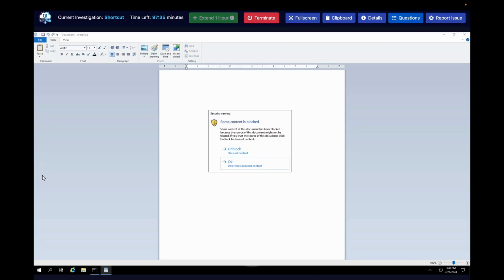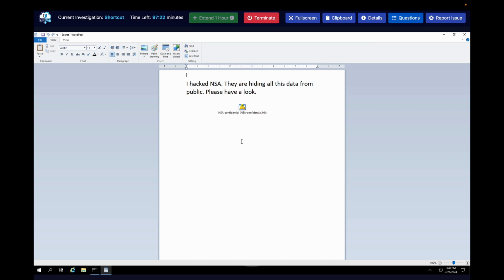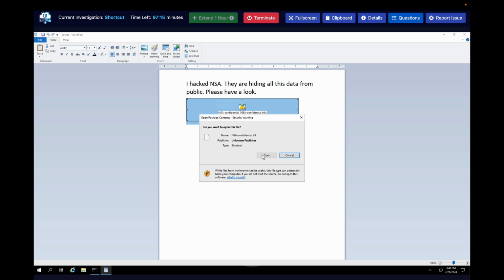All right, I'm back. So I closed the thing out and I opened it again, and now I got the security warning. So not sure why I didn't get that the first time. I'm going to click on block. Oh, okay. Now we have another link. Let's see. What do we have to do? Double click it. All right.